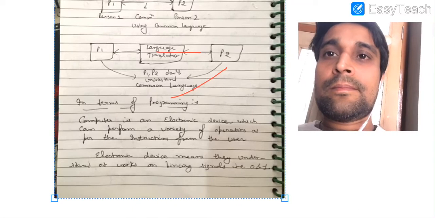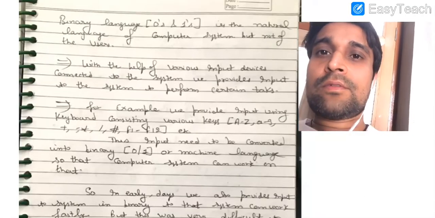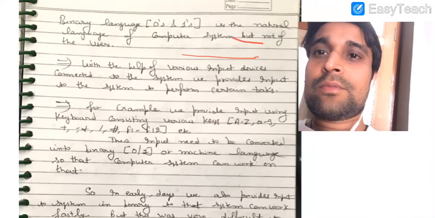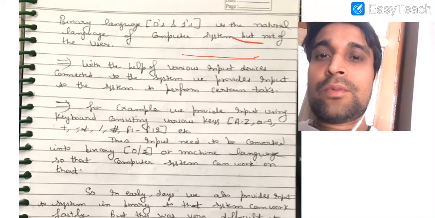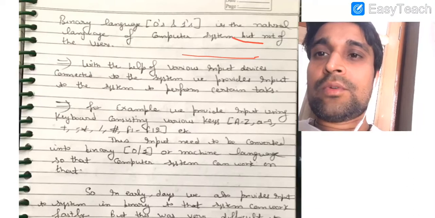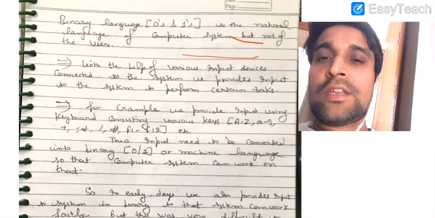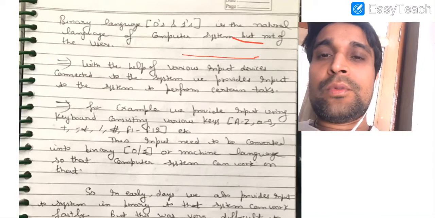As we all know, the computer is an electronic device, it understands the language of zeros and ones. It is the natural language of the computer system but not of the users. So when we provide input, the input needs to be converted into binary so that the computer system can understand it. It means all the characters or input provided by the user need to be converted into 0 and 1 so that the computer can start working.